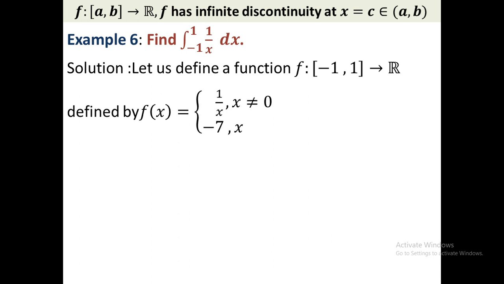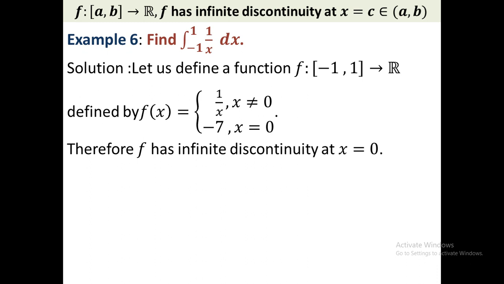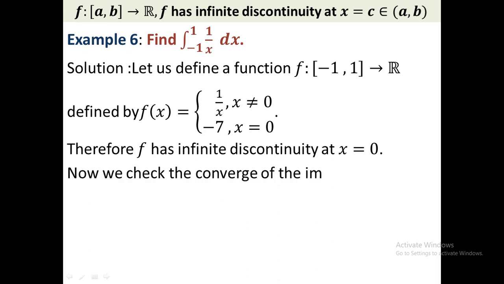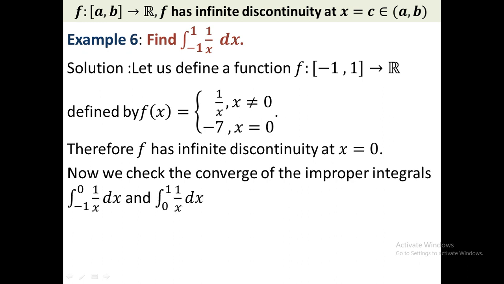Here I choose minus 7. Suppose f(x) equals 1 by x for x not equal to 0 and minus 7 for x equal to 0. Clearly the function has infinite discontinuity at x equal to 0. So we integrate the function from minus 1 to 0 and then from 0 to 1. If both the integrations, from minus 1 to 0 and from 0 to 1, converge, then the function will be integrable from minus 1 to plus 1. Now we check the convergence of the improper integrals from minus 1 to 0 of 1 by x dx and from 0 to 1 of 1 by x dx.